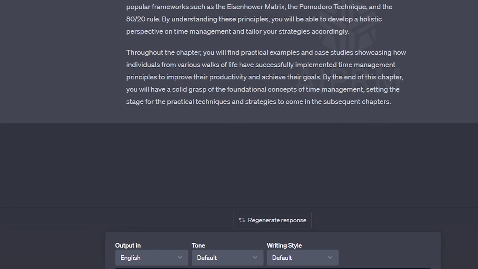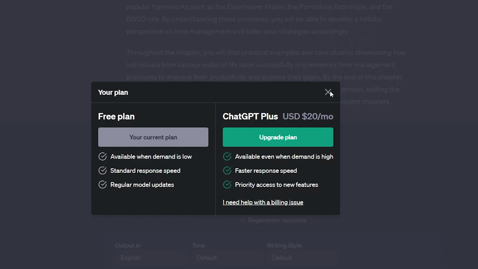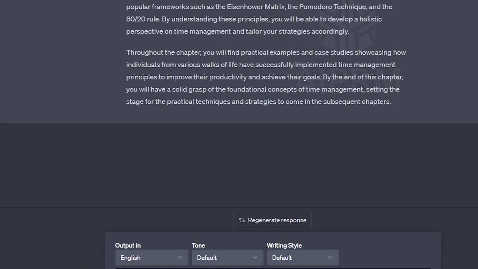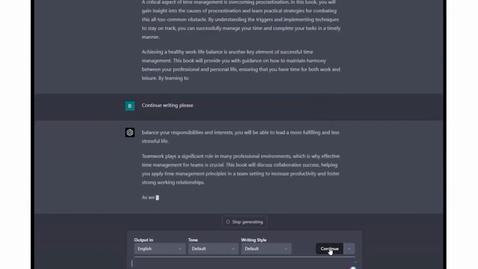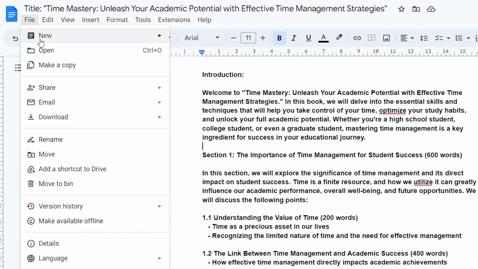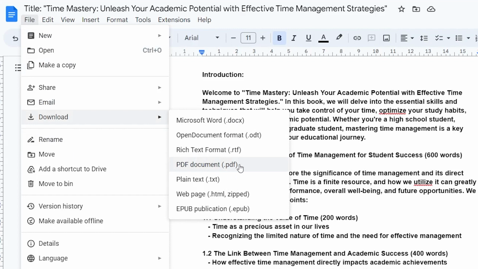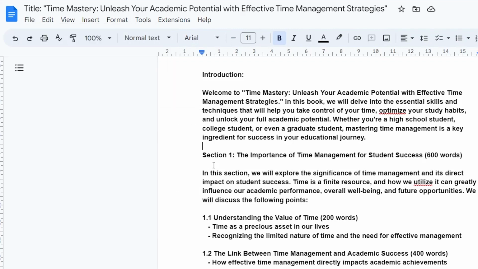But keep in mind that if you use the Plus version, which gives you access to GPT-4, you'll get much better results from this prompt, and it's likely that ChatGPT won't need any additional input from you to get the high-quality results you want, just like when we run the same prompt using the GPT-4 version. Before moving on to the next step, you must first save this entire doc as a PDF. Then, I'll show you where you can upload this PDF for free and begin making money from your ebook.